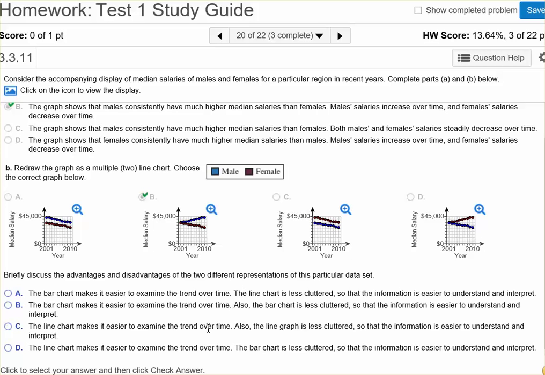Let's look at C. The line chart makes it easier to examine the trend over time. Also, the line graph is less cluttered, so the information is easier to understand and interpret. And D, the line chart makes it easier to examine the trend over time. The bar chart is less cluttered, so the information is easier to understand and interpret. So let's look at these two again and then make our decision.